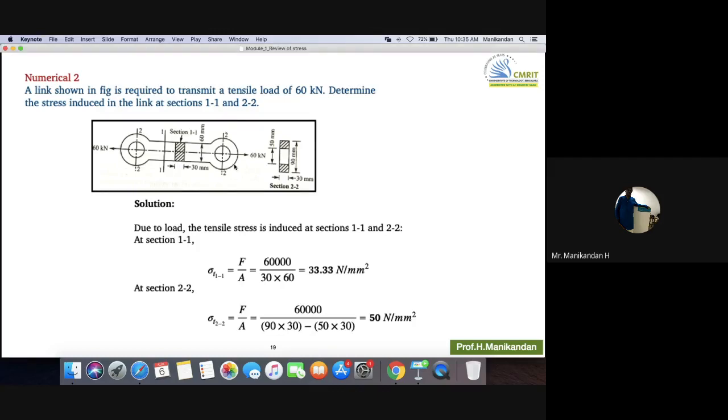Let us imagine this is a cylinder. At the center the load is acting and it is directed towards you. Then the perpendicular plane for that particular load is going to be the circle.